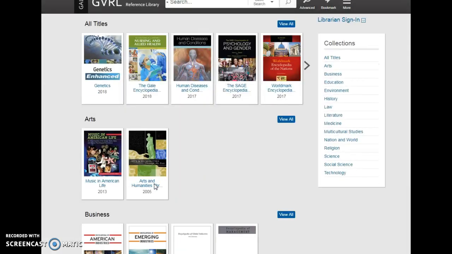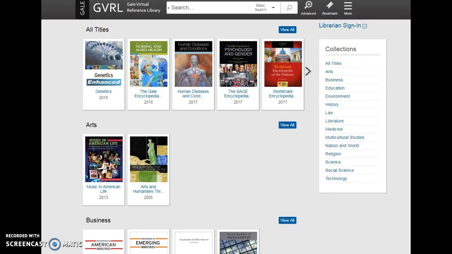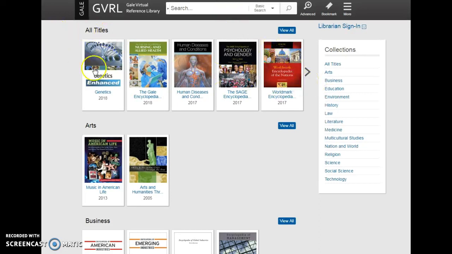This is what it looks like when you open it up. Let's see here. I'm going to see if I can move this up a little bit. There we go. As you can see, it defaults to a basic search. When you're searching in the search box up here, you are performing a search across all encyclopedias in this collection.